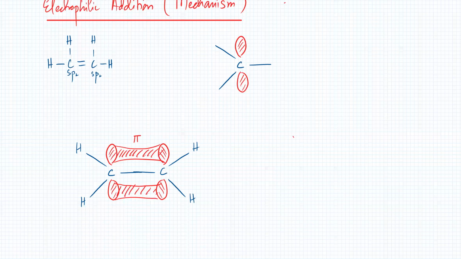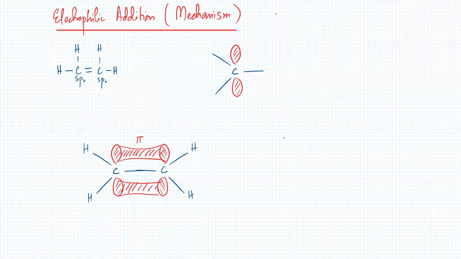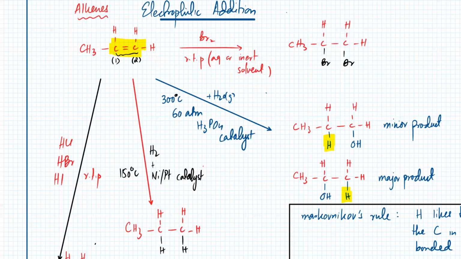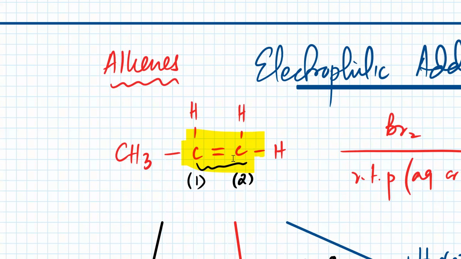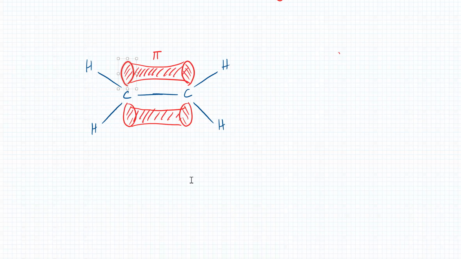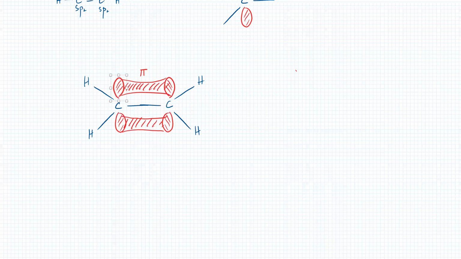Now, why is the double bond so reactive? The double bond has a very high negative charge density. Whenever you see a double bond in any alkene, there's a lot of electrons over here. There's a pi bond, so there's a lot of electrons over here. And electrons will attract. So whenever you see a double bond, you're going to have high electron charge density.